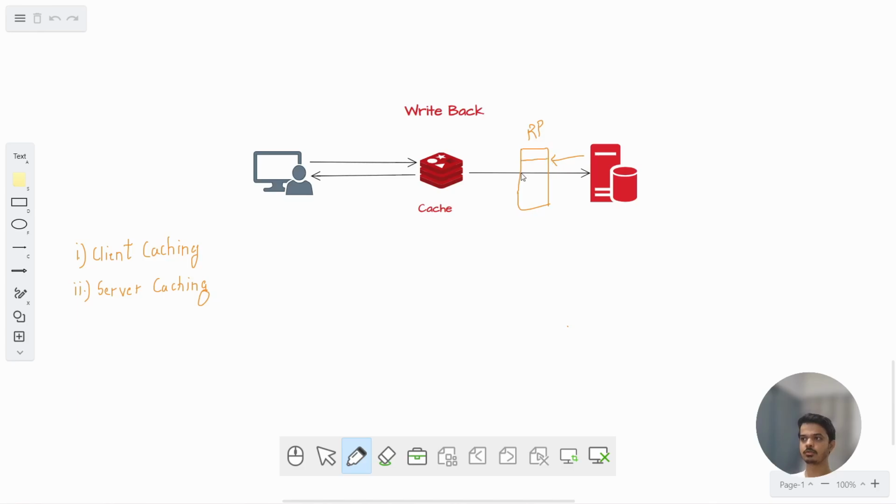So it is actually caching the responses coming from the application server. This is known as server side caching. In the example that we saw, in the case of Netflix, we are storing the response of the database, so in this case it is database caching.